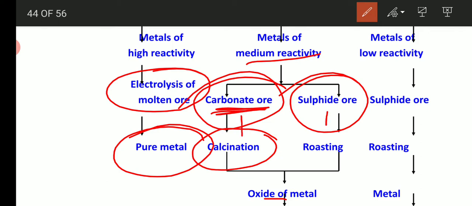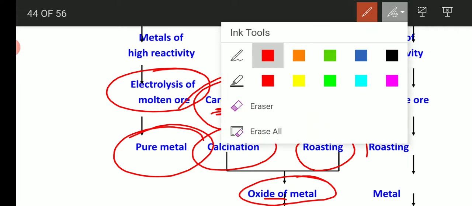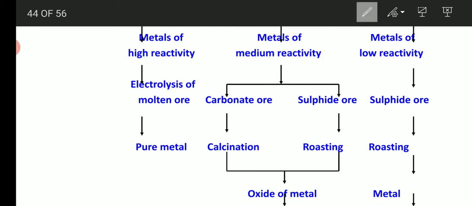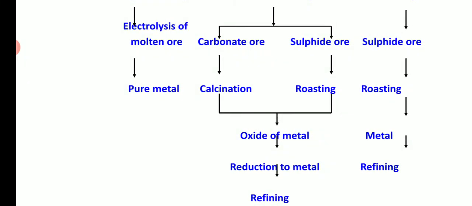If the metal consists of carbonate ore, then we follow the calcination process. If the metal consists of sulfide ore, then we follow the roasting process. That means heating a sulfide ore in the presence of oxygen. Then we get the oxide of the metal, zinc oxide, and further through the reduction process the oxygen is eliminated. And then the last step is what? Refining, means purification of metals.